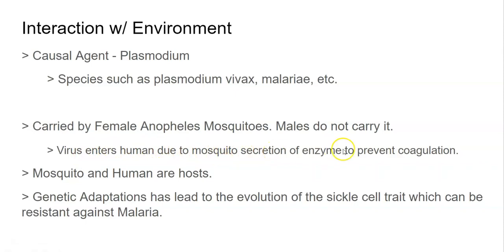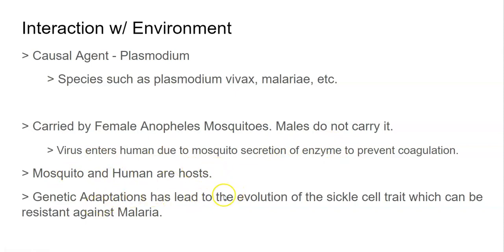secretion of the enzyme to prevent coagulation. So basically the mosquitoes secrete this enzyme because the blood will clot when they poke a hole in your skin to extract the blood. So they have this enzyme that prevents that clotting factor from doing its job. And then when they secrete this enzyme, the virus is naturally in that saliva. So that's how it enters into the human. Both the mosquito and human are hosts of the disease.